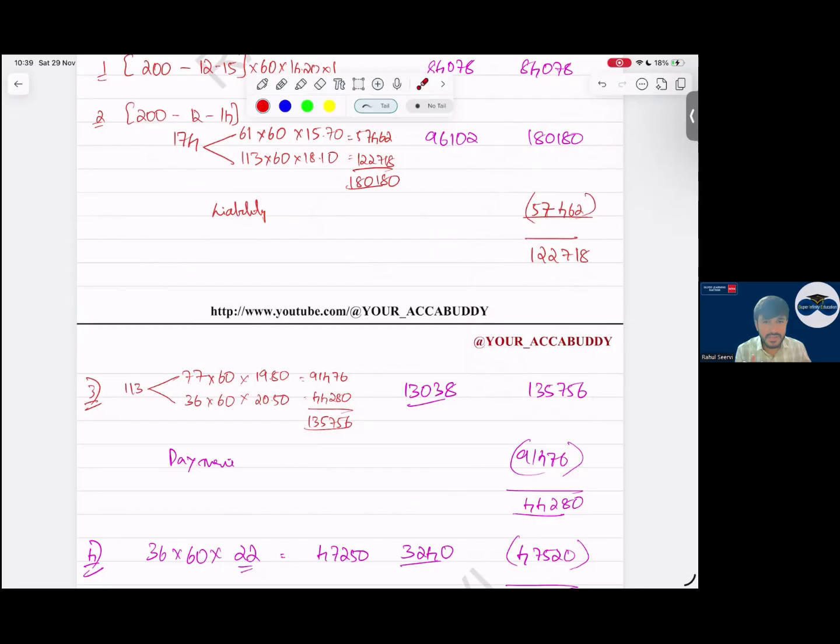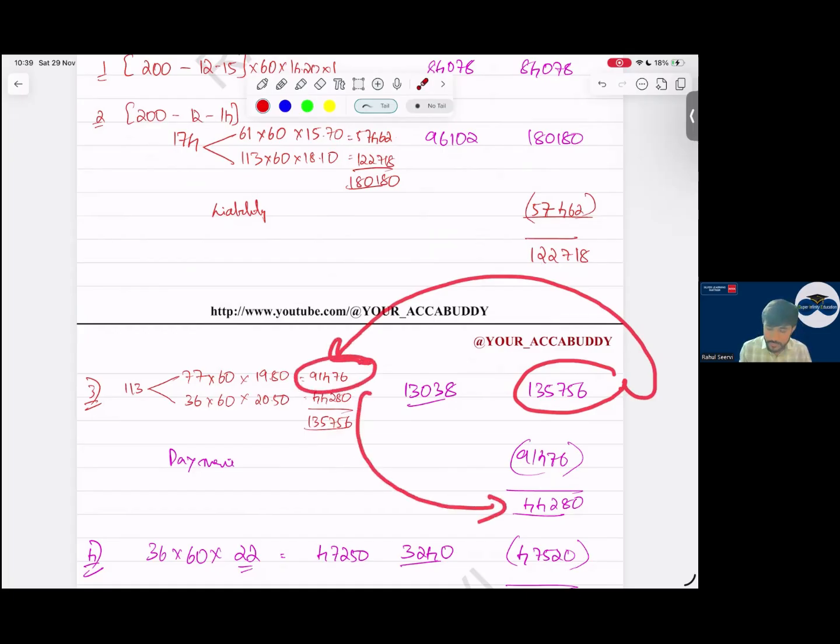Avoid the silly mistake in the exam. This we take, sir. How much is the increase? The increase is 13,038. Sir, this is the value of the liability before the payment. Sir, after the payment, we'll reduce this. My liability will come to 44,280.